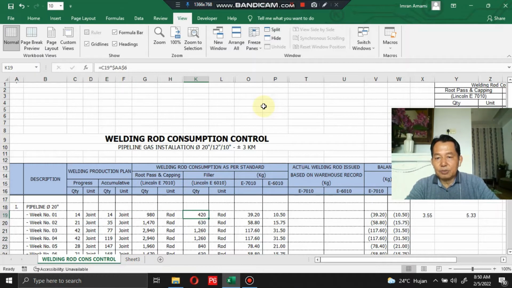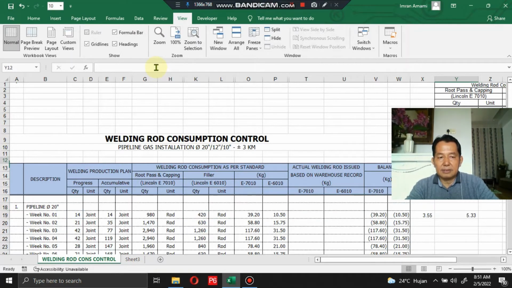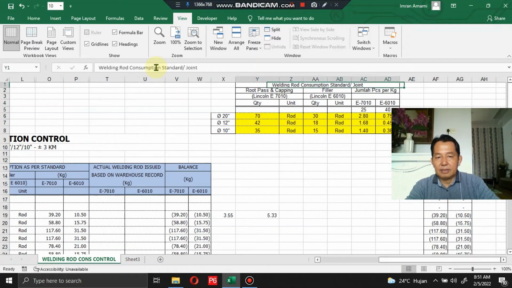The other section is for the filler work using welding rod Lincoln E 6010, and the cell also contains a formulation inside: C19 and double E with the dollar symbols, the meaning of which I already informed you. Double A6. You can see here, this is the cell double A6.